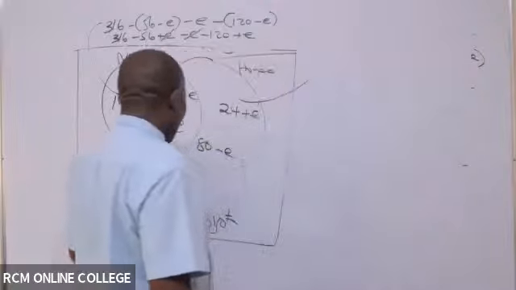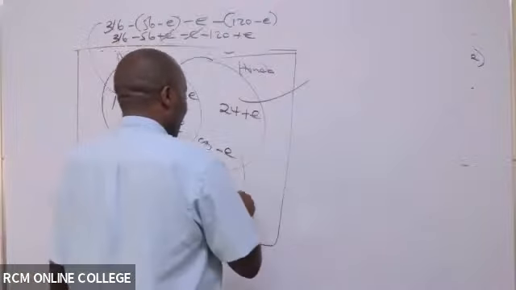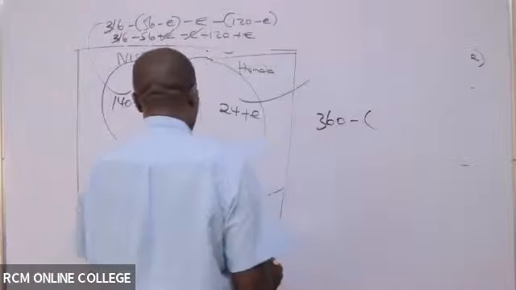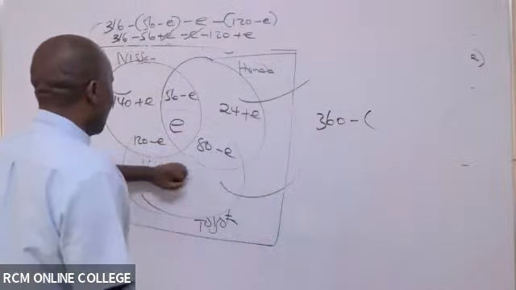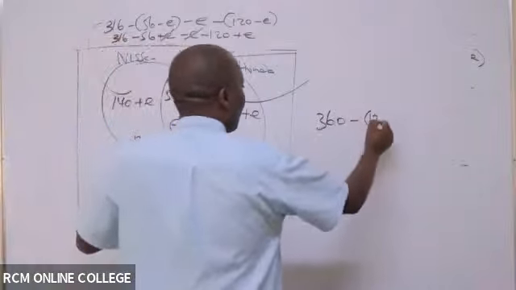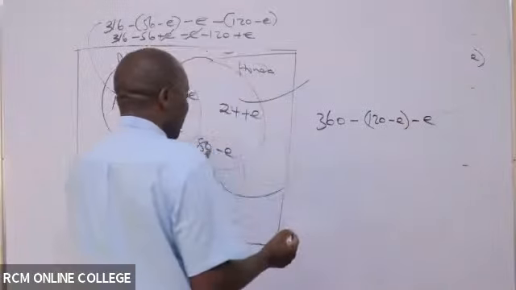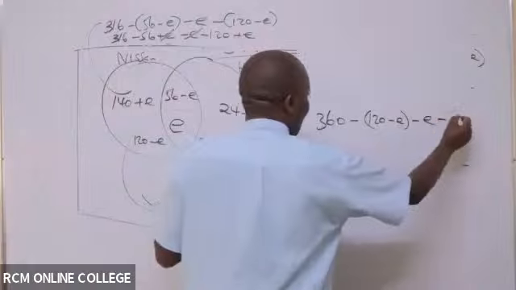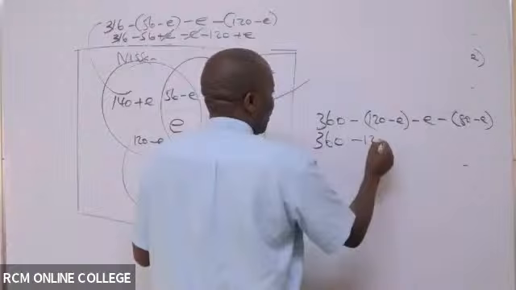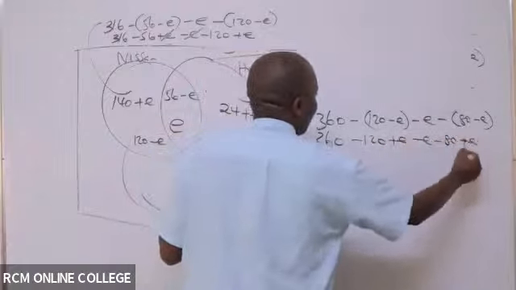So I would want to get this empty space outside here, and I will come and point this to some working area. I will say it is 360 minus, open brackets, 120 plus E. This E is alone, so I don't have to put it in brackets. But this 80 is not alone, so I have to put it in brackets. Minus 80 minus E. So this will be 360 minus 120 plus E minus 80 plus E.